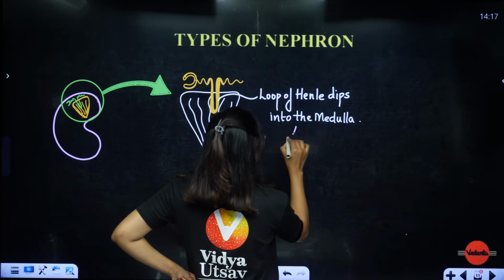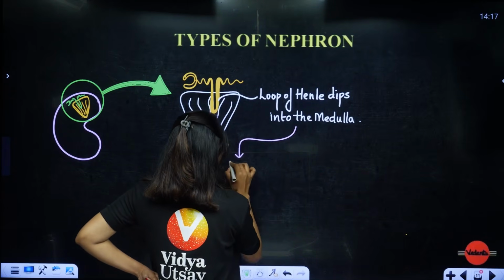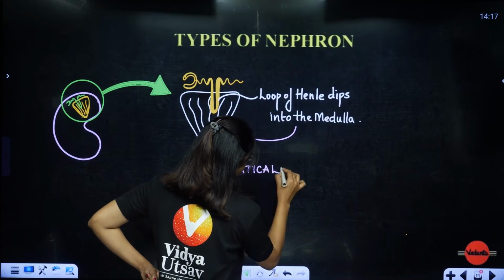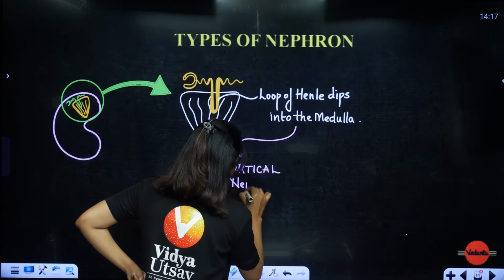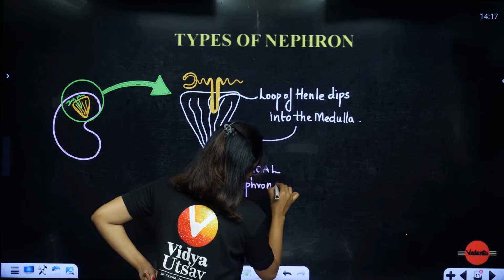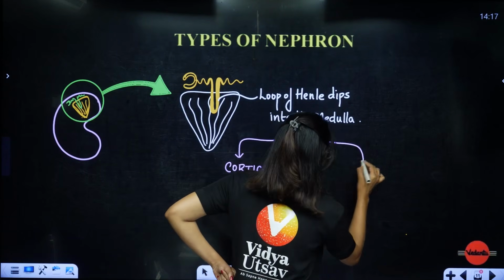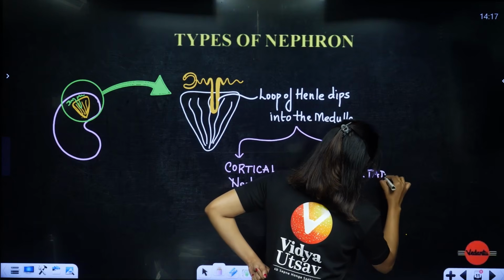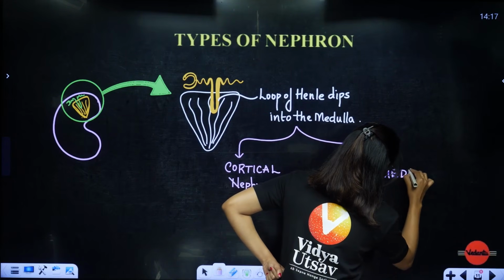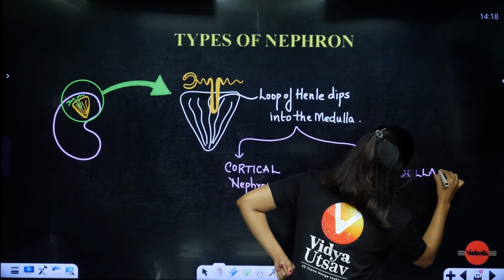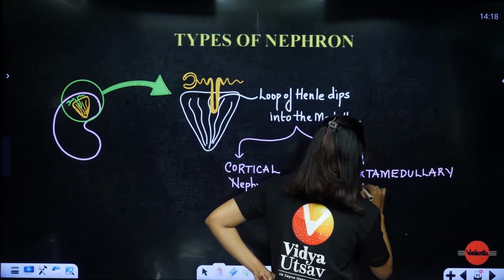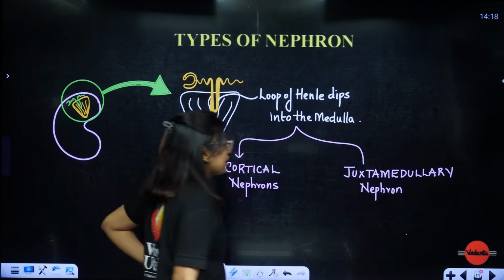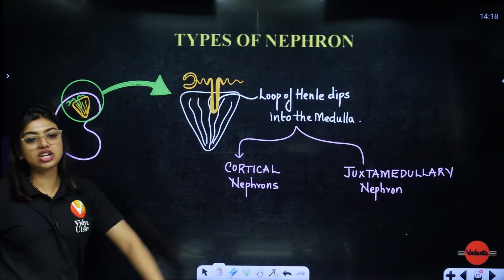One is called the cortical nephron. The second one is called the juxtamedullary nephron. So big name, but nothing much is there. Cortical nephron and juxtamedullary nephron.